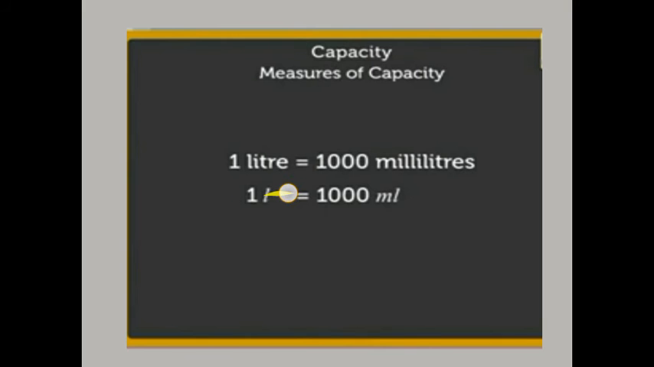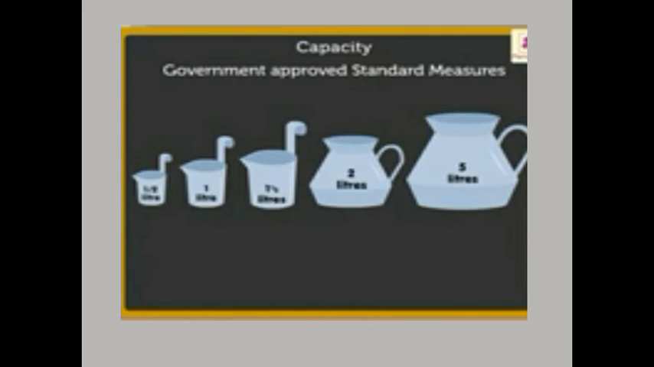1 liter equals 1000 milliliters. 1 liter equals 1000 milliliters can be written in this way. Here are some instruments used to measure liters and milliliters, such as 200 milliliters and 500 milliliters.